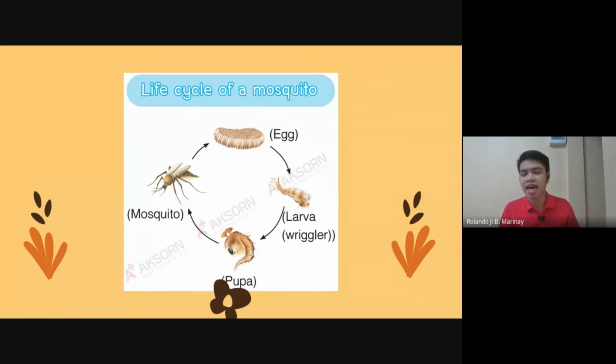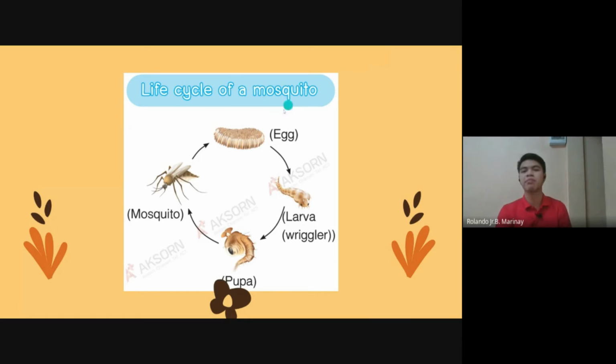Next is the life cycle of a mosquito. Mosquito, do you know mosquito? Mosquitoes bite people and animals, and they drink blood from us. So that's how they survive. Okay, this is the life cycle of a mosquito.